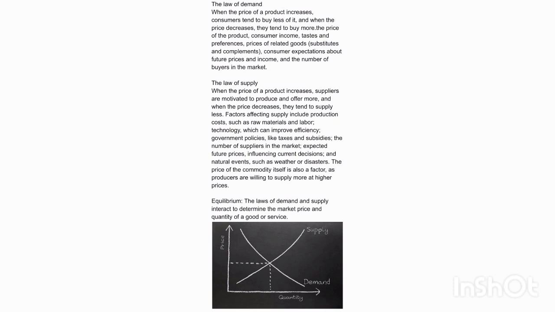The law of demand. When the price of a product increases, consumers tend to buy less of it, and when the price decreases, they tend to buy more. Factors affecting demand include the price of the product, consumer income, tastes and preferences, prices of related goods (substitutes and complements), consumer expectations about future prices and income, and the number of buyers in the market.